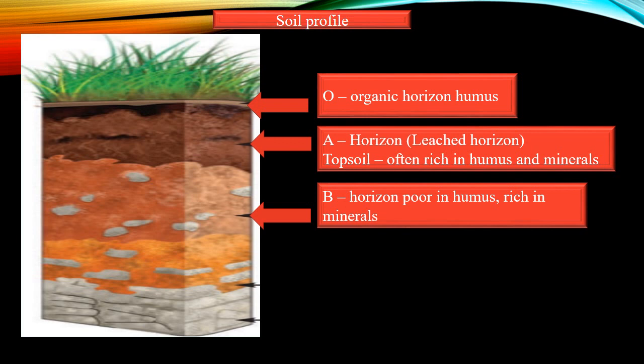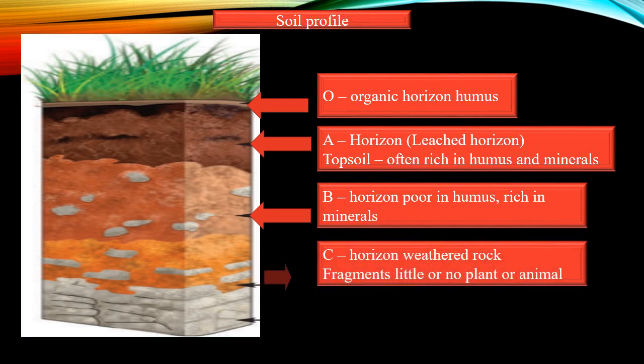The next layer is the C horizon, which is said to be the partially weathered horizon. Here we can see weathered rock fragments with little or no plant or animal life. This layer consists of parent materials of soil composed of little amount of organic matter without any life forms.